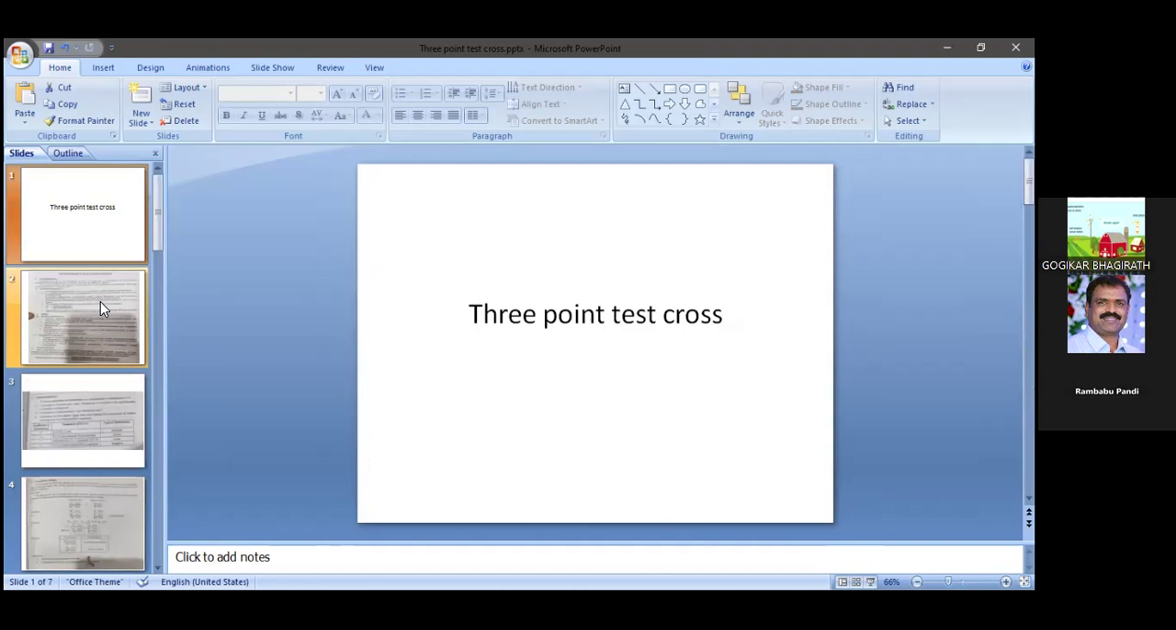That's why the 3-point test cross is very, very important with reference to SET, NET, and sometimes small questions are asked on the interference formula or coefficient of coincidence formula. In this way you have to practice more problems. Definitely you got good information regarding the 3-point test cross. I think everybody understood.